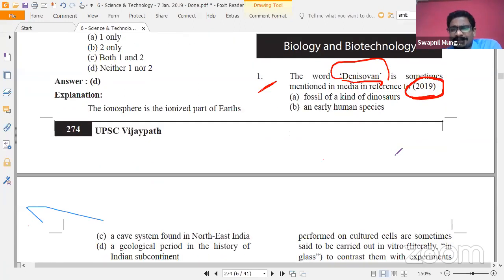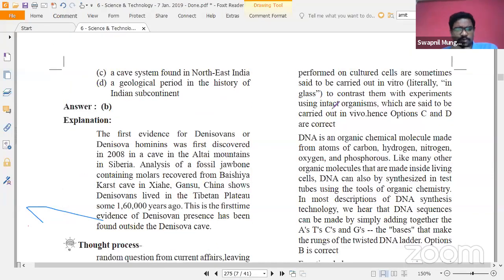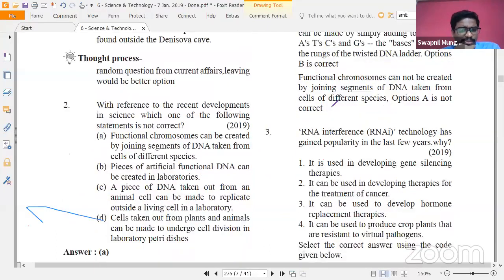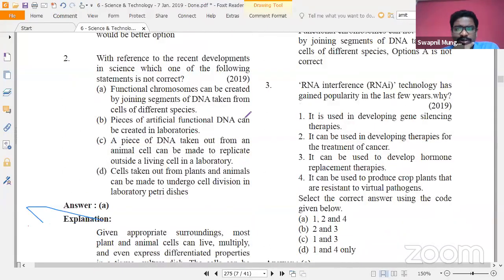So he has highlighted how he answered that question, because he had specifically read from the newspaper and he had made a few notes about that. So Denisovan is an early human species that was in the news last year because there was some discovery about it in the past. A few more questions that we can see.